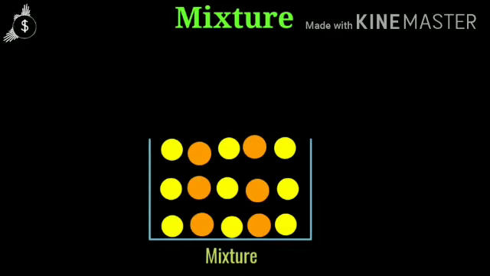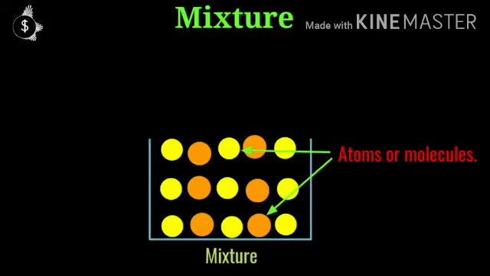Substances which are made of two or more matters and which can be separated by physical methods are known as mixtures, such as a mixture of salt and water, a mixture of sugar and water, a mixture of different types of gases, air, etc. So different types of atoms and molecules make the mixture.